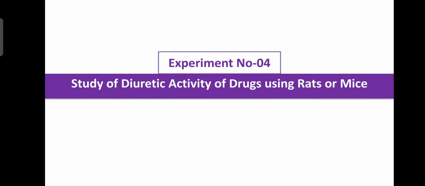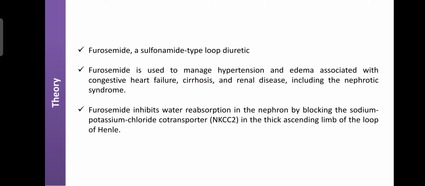Today we learn the study of diuretic activity of drugs using rats or mice. So, theory: furosemide is a sulfonamide type of diuretic. It means it only possesses diuretic activity, enhancing the urine output, but it does not have any antibacterial activity, although it belongs to the sulfonamides.